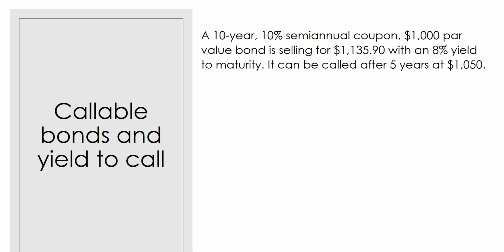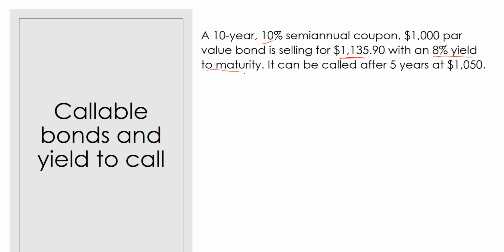So let's calculate the difference here. We have a 10-year, 10% semi-annual coupon bond with a $1,000 par value. It's currently selling for $1,135.90. So let's pause there for a minute. We see this bond is trading at a premium. The semi-annual coupon rate is 10%. So we know that this bond is paying above market interest rates because it's trading at a premium. And so this bond has an 8% yield to maturity.